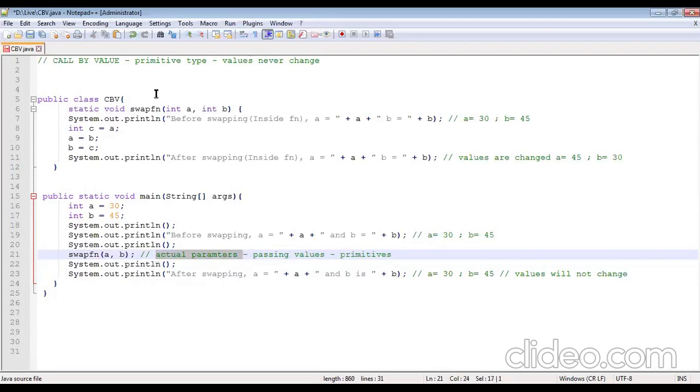Now, what are these values called? These parameters, what do you call them? Formal parameters. Yes, you call them formal parameters. So when you pass in your actual parameters as primitives, you call it call by value. The values will not change after the function is executed.